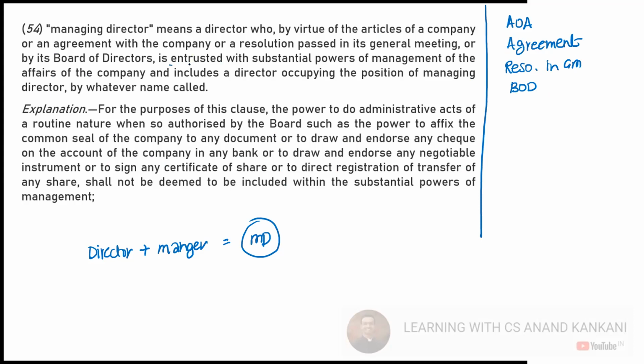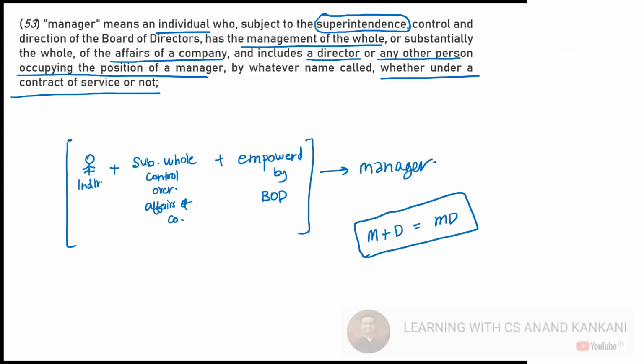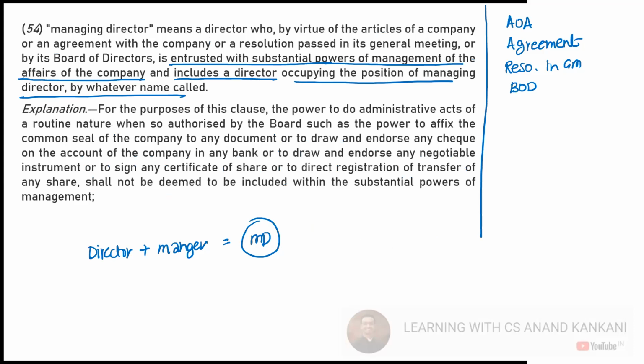and you are entrusted with the substantial power of the management of the affairs of the company. And it also includes a director who is occupying the position of the managing director by whatever name called. Okay. Is this clear? Is this clear? So just see the definition of manager. Manager means an individual, but to become managing director, first you need to be a director.